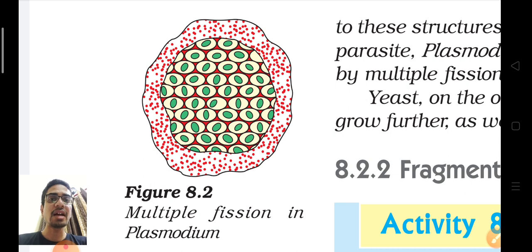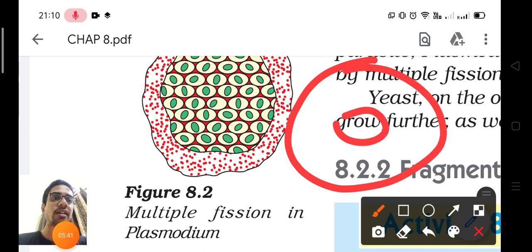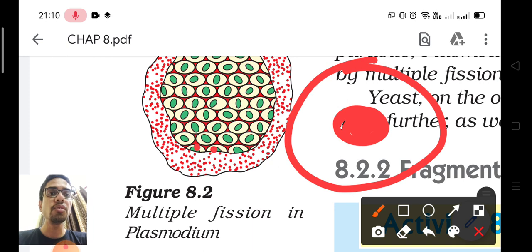What happens in plasmodium? Plasmodium is also a single cell organism with a single nucleus. Multiple means multiple parts. So first you can see that the nucleus is getting divided into multiple parts. You can see एक nucleus से कितने सारे nucleus बन गए हैं.